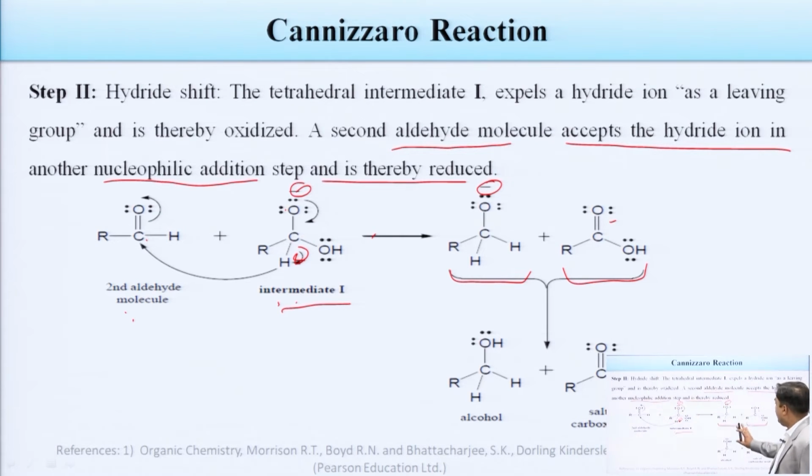Ultimately, this negative charge will attract another hydrogen and convert it into the alcohol, while this hydrogen will be removed, converted into the negative charge. That negative charge ultimately goes for a salt formation. This hydrogen went to this oxygen, ultimately this is converted into alcohol and this molecule is converted into the salt of carboxylic acid.